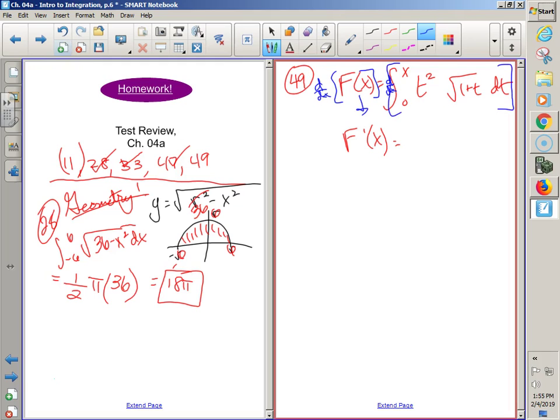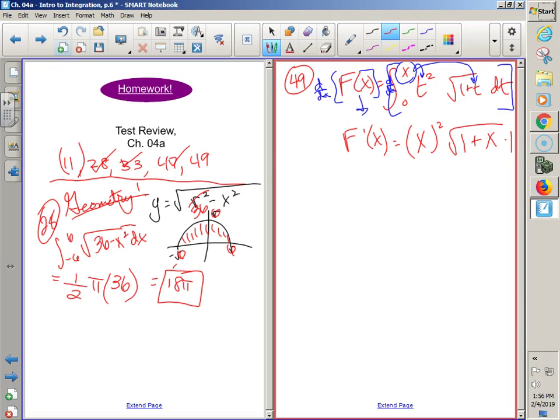FTC part 2 says what to do when you're taking the derivative of an integral. Do I have an a to x? Yep. Could I call it an a to u? Yep. What does FTC part 2 say to do when I have a to u? Which also works for a to x. I plug it in. So instead of f of t, it's going to be f of u. I plug in the x, and then I do times u prime. But what's u prime? Just 1.